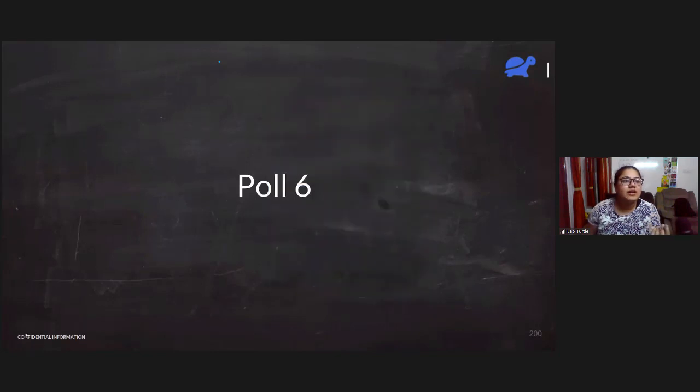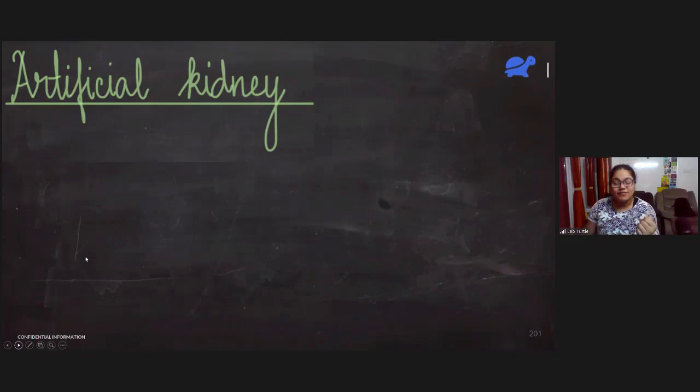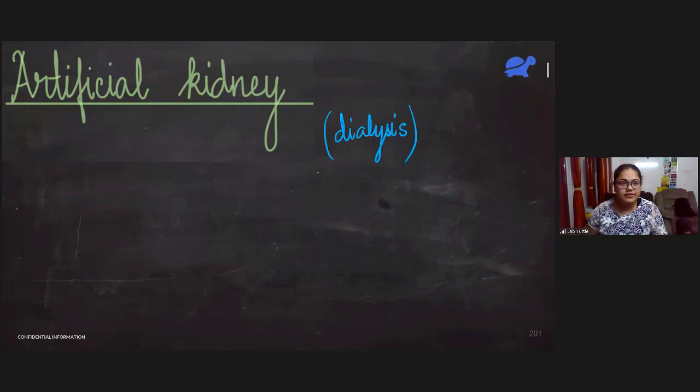Okay, now let's move on to the last part, which is artificial kidney. So you must have heard many times that so and so person's kidneys have failed and now they have been put on artificial kidneys. It is also known as dialysis. Have you heard of this? Dialysis. When a person's kidneys fail, this process is carried out to do that work. So that is known as artificial kidney.